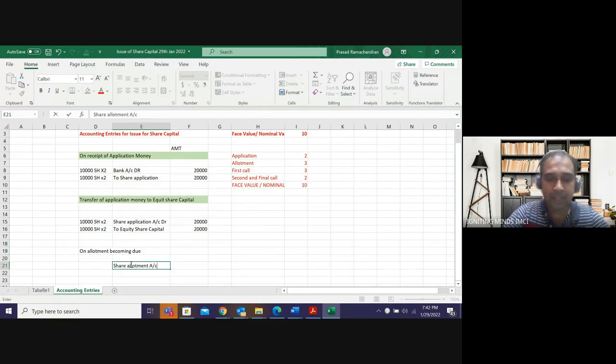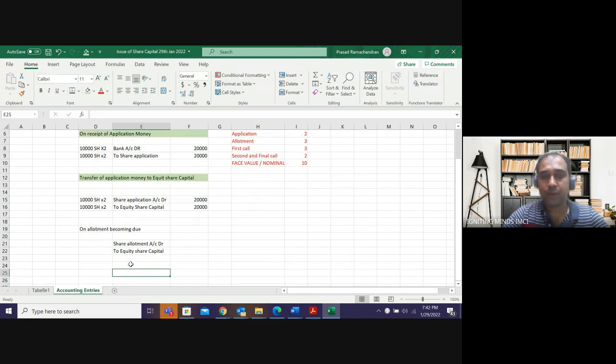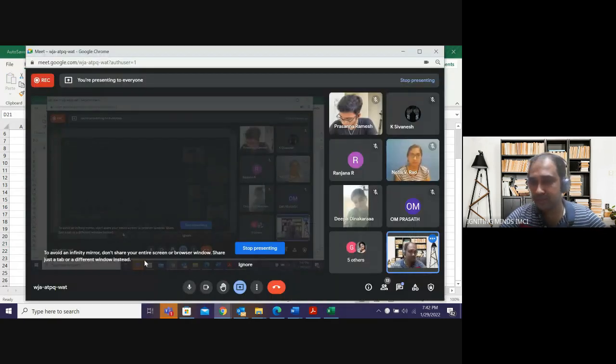I will create a temporary account, share allotment account. 10,000 shares multiplied by 3 rupees, so my capital will increase by 30,000. And I am expecting 30,000 rupees to come in allotment. So I debited the allotment account in the expectation that I will get 30,000 rupees.